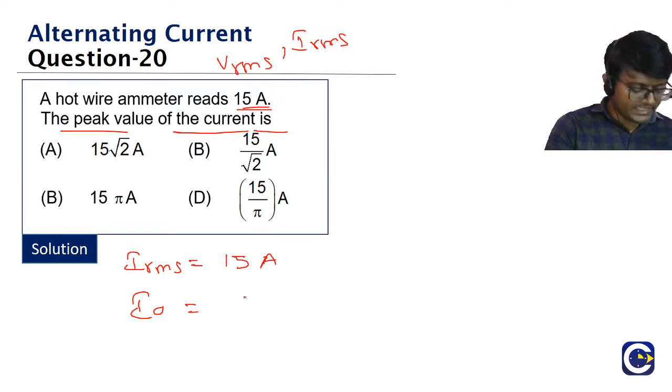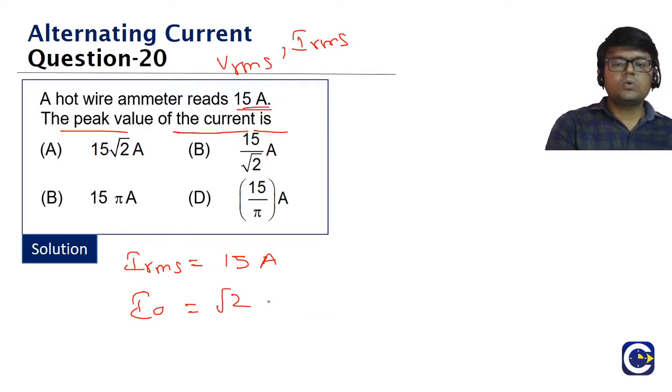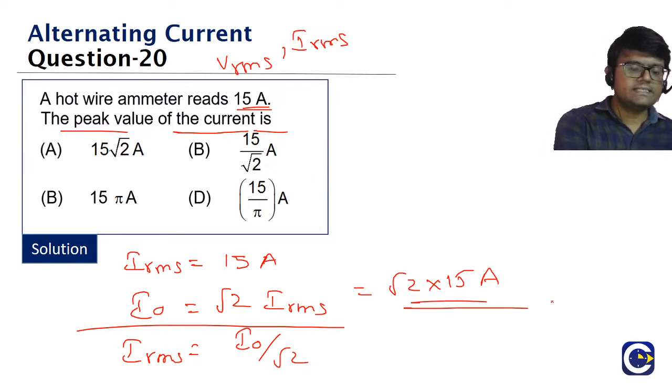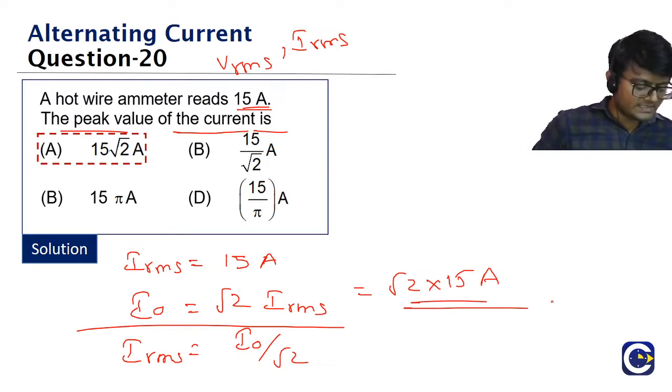What is the answer for the 20th question? What is the relation? I naught is equal to root 2 into IRMS, because IRMS is equal to I naught by root 2. Anyway, we are looking for the I naught value, which is root 2 into IRMS. 20th question, A, correct. So root 2 into 15 amperes. What is the answer, guys? A must be the answer.